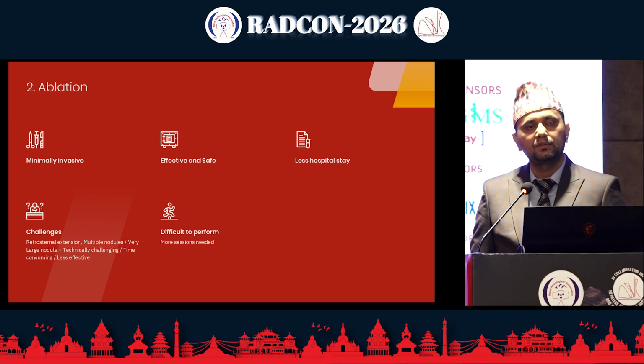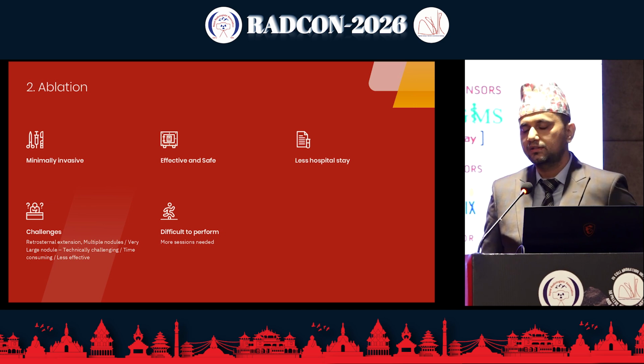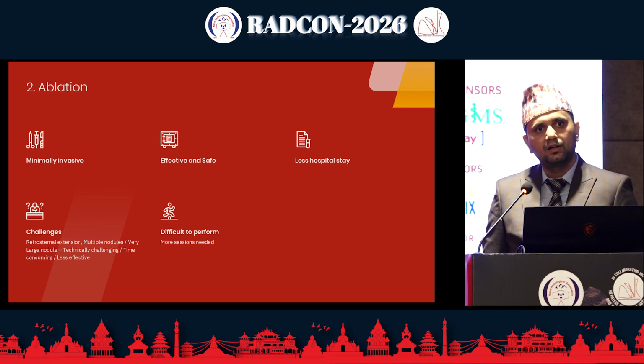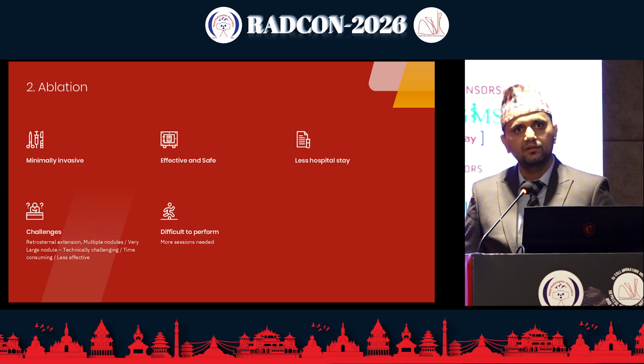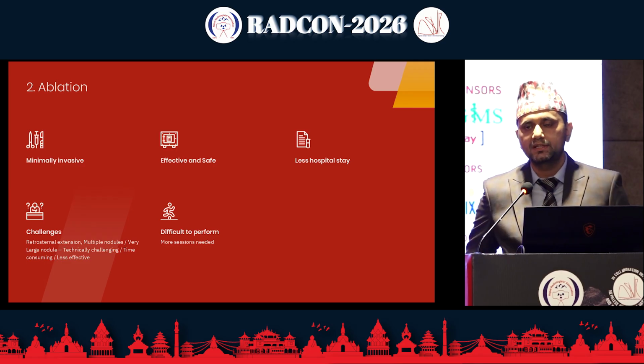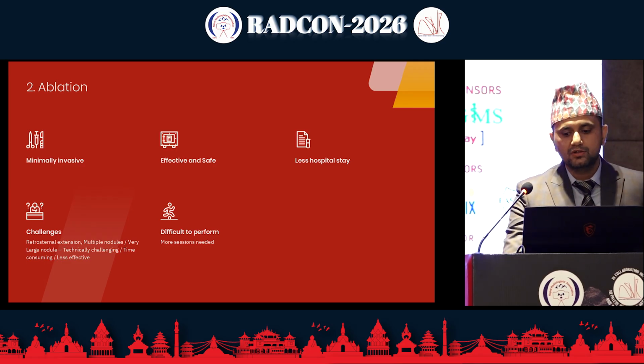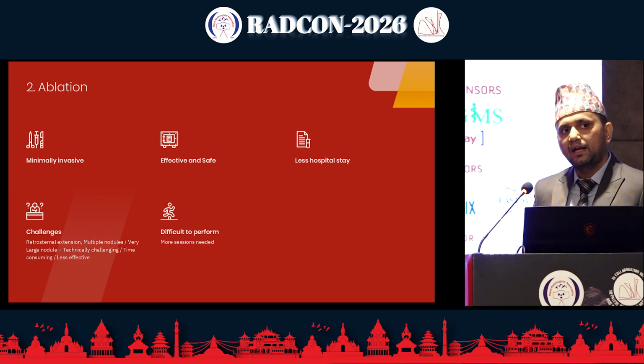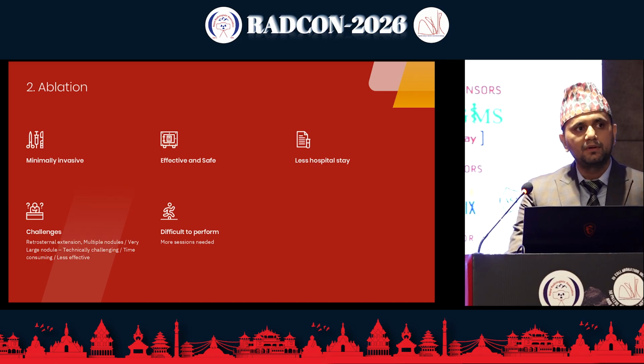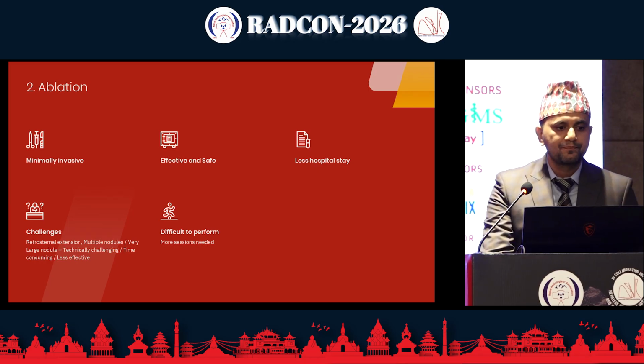Also, if the patient has retrosternal extension of the thyroid tissue, radiofrequency ablation, microwave ablation, or surgery itself can be challenging because the patient may require sternotomy. So in such instances, thyroid artery embolization may be a viable option for the patient.